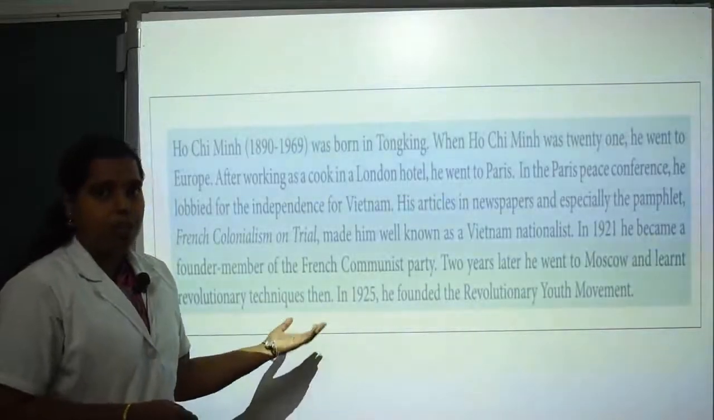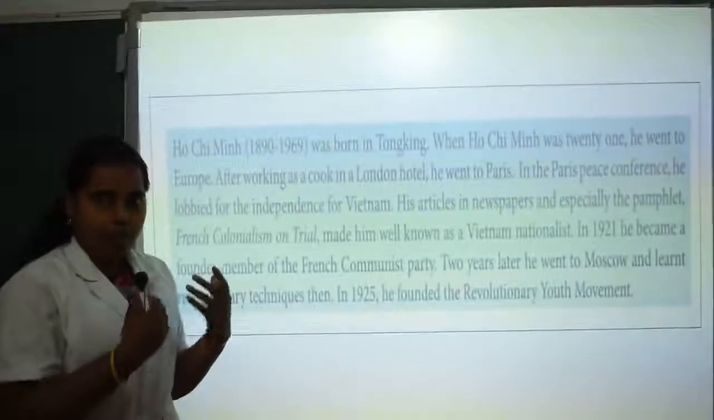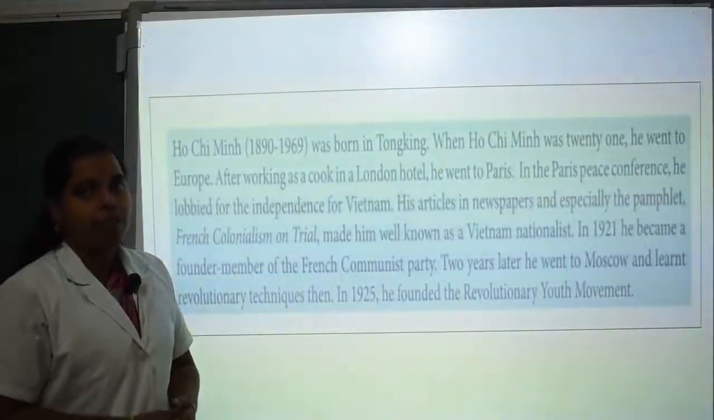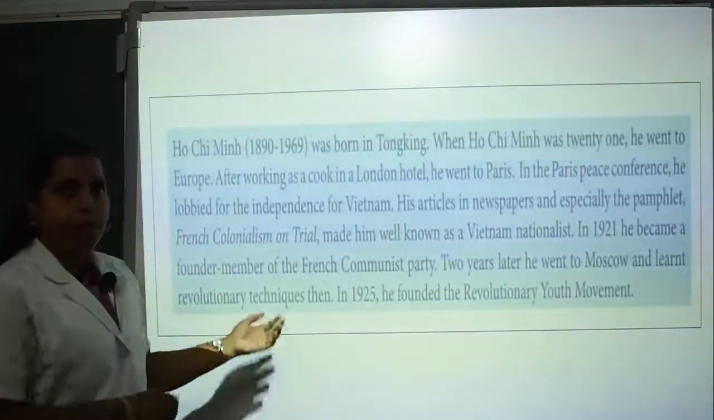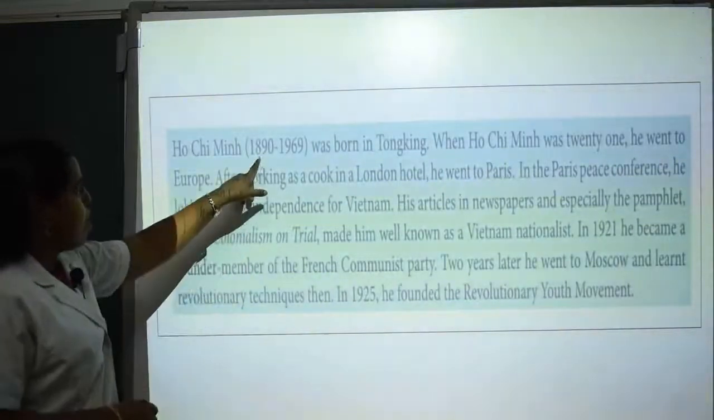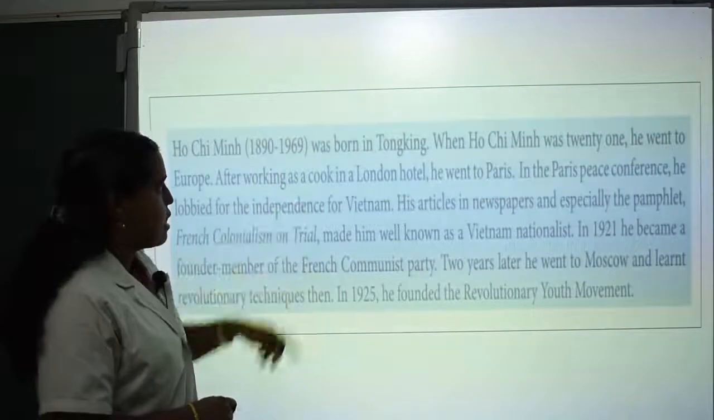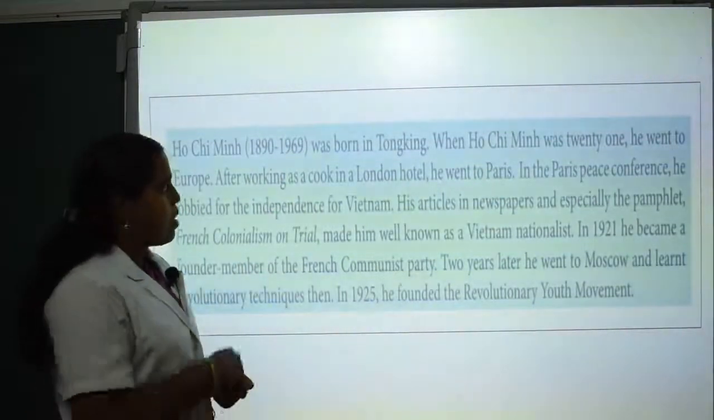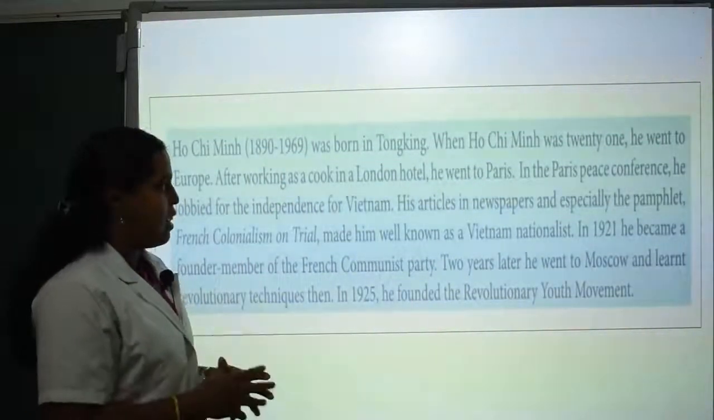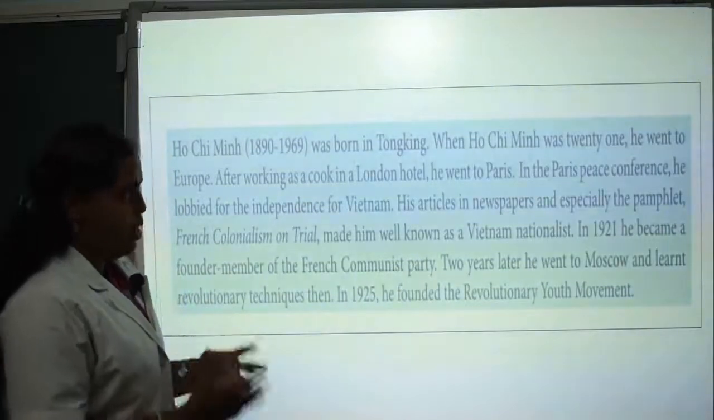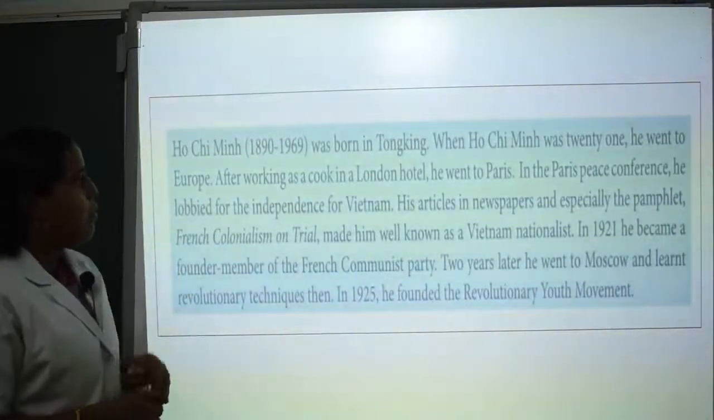We saw that Ho Chi Minh was struggling for the independence of Vietnam. Let's see about him. Ho Chi Minh was born in 1890 and lived till 1969. He was born in the place called Tong King. Very interesting name. When Ho Chi Minh was 21, he went to Europe after working as a cook in